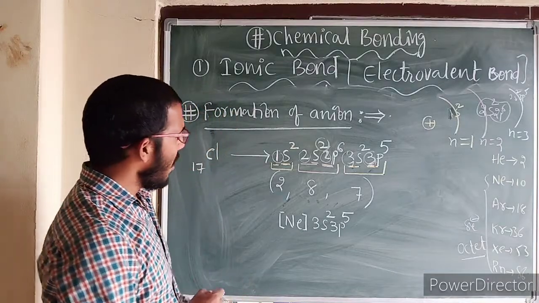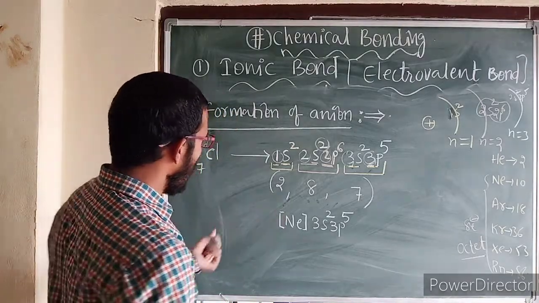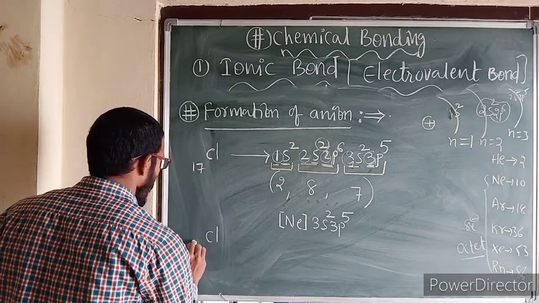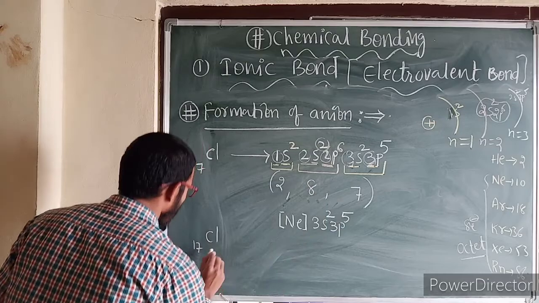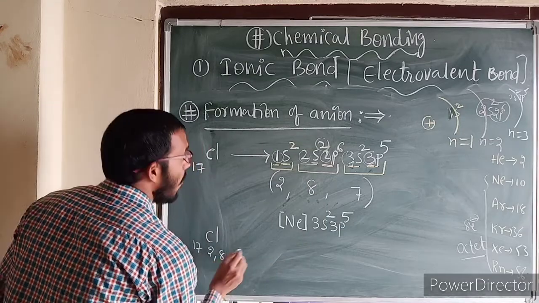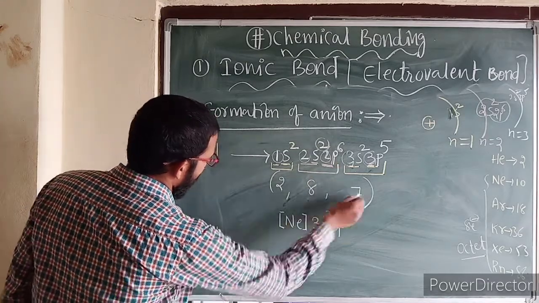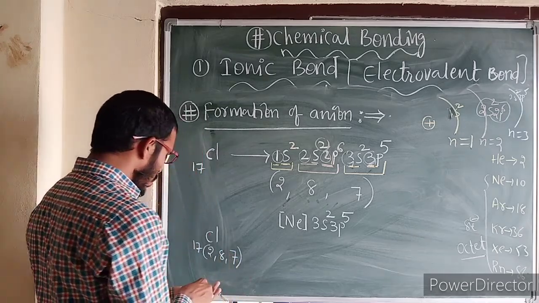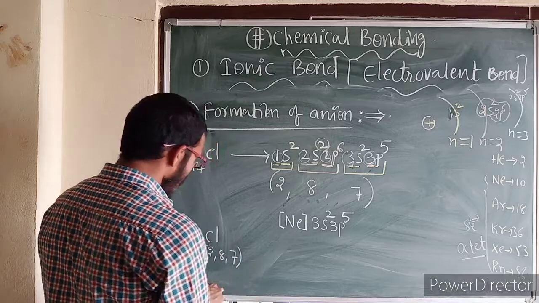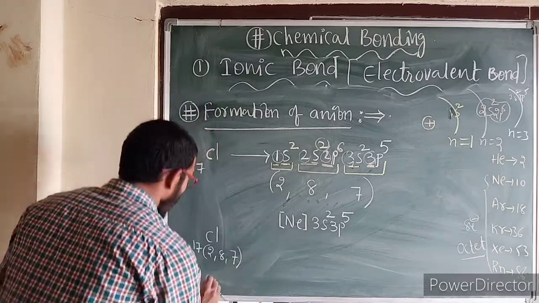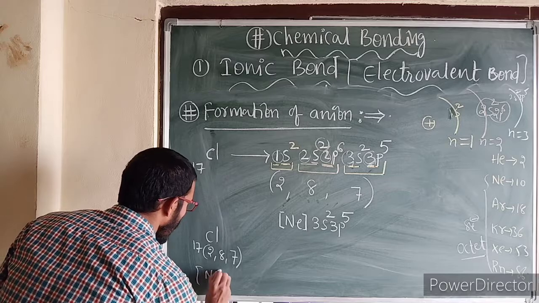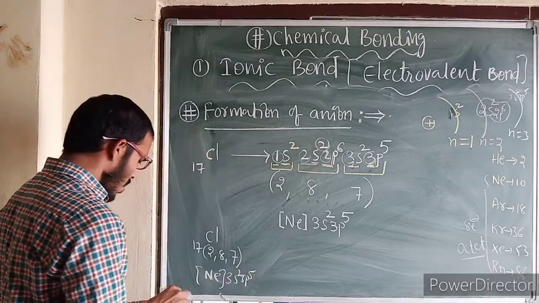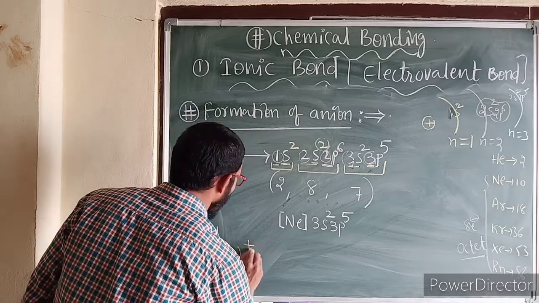Okay. Now let us talk about this. I am going to write here like this. Chlorine, its atomic number 17. This is 2, 8, 7. Okay. Now it is going to gain 1 electron here. This also should be written as neon 3s2, 3p5. So it is going to gain 1 electron here.